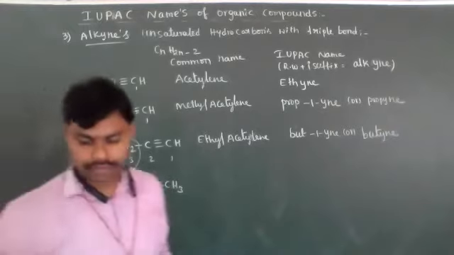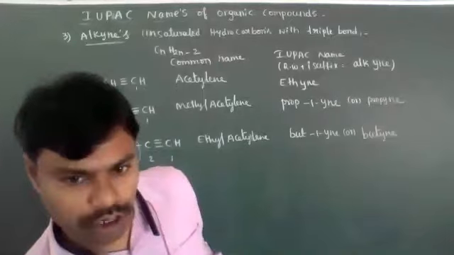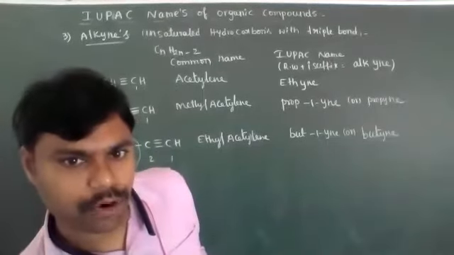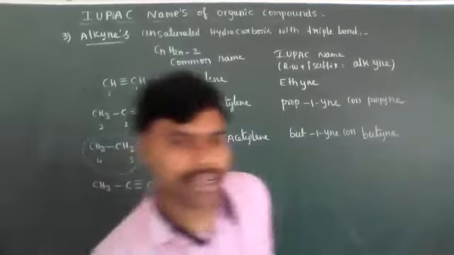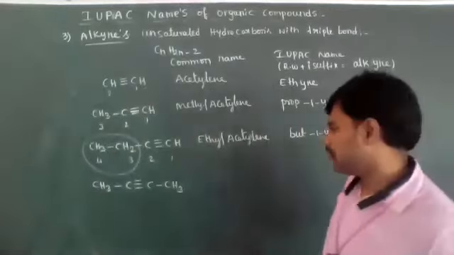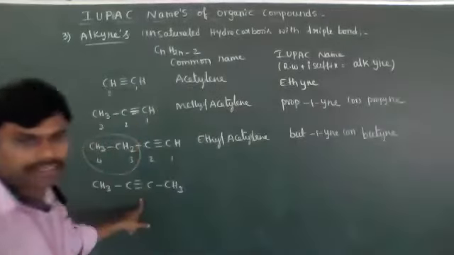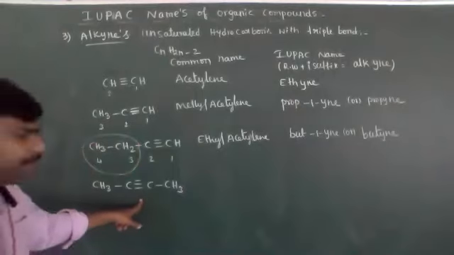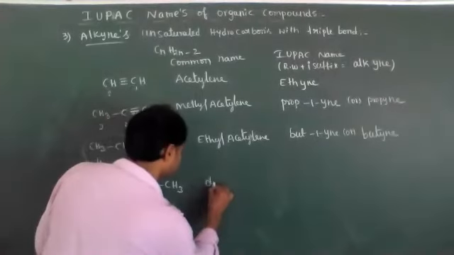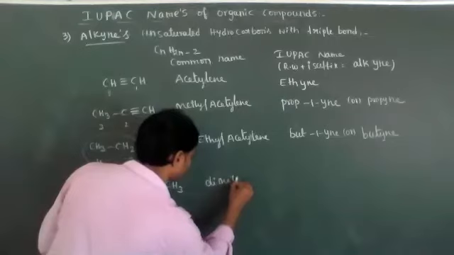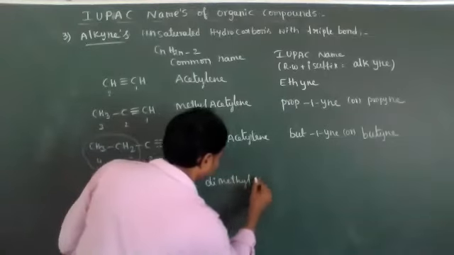Now the triple bond is in the middle, for a total of 4 carbon atoms. The triple bond in the middle means it is a symmetrical alkyne. Now on both the right side and left side, 2 methyl groups are present. That's why its common name is dimethyl acetylene.